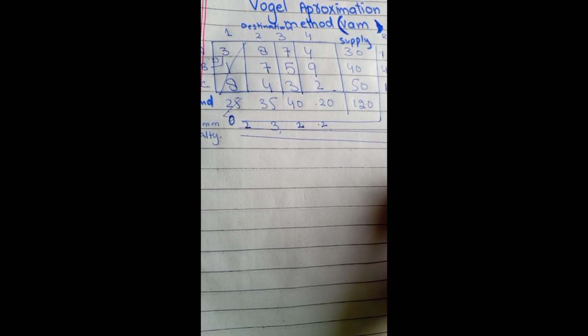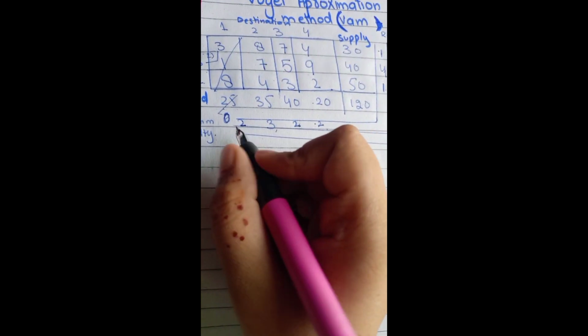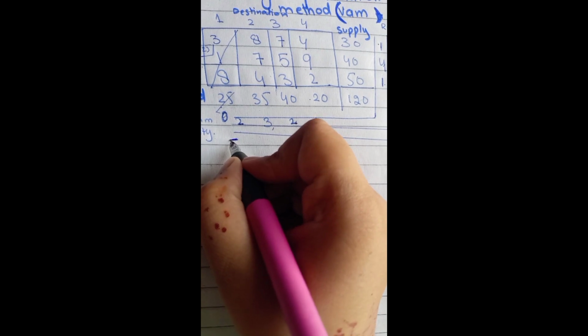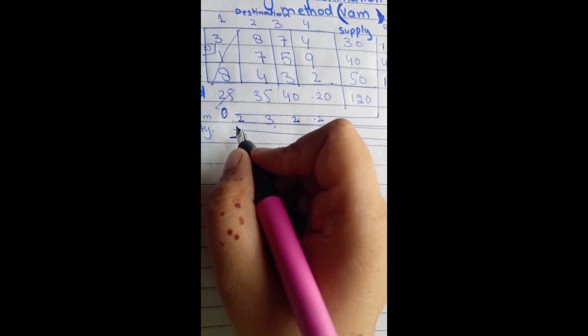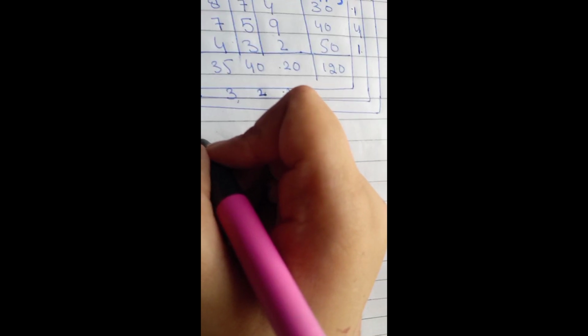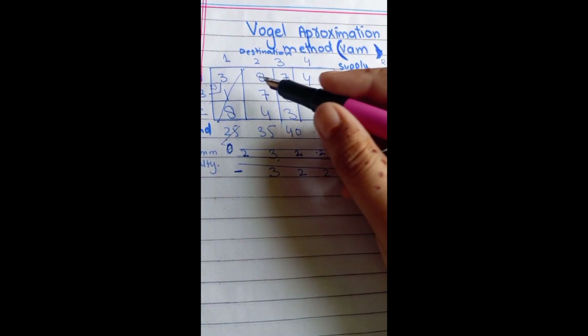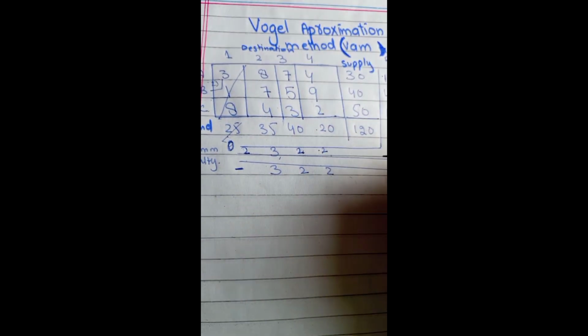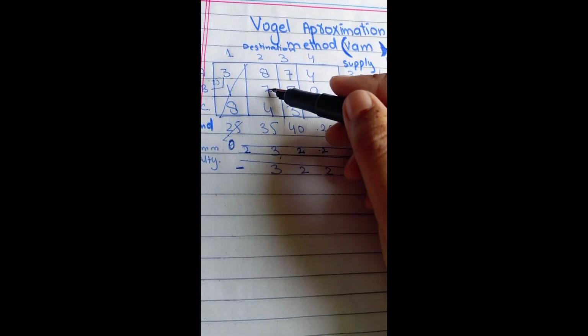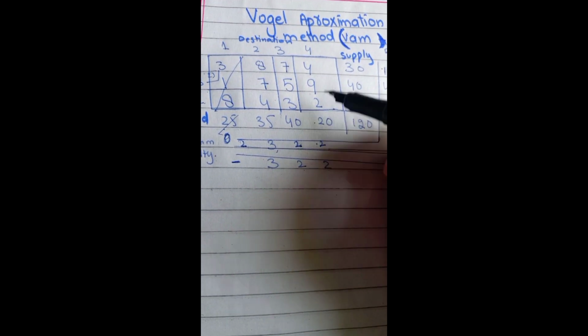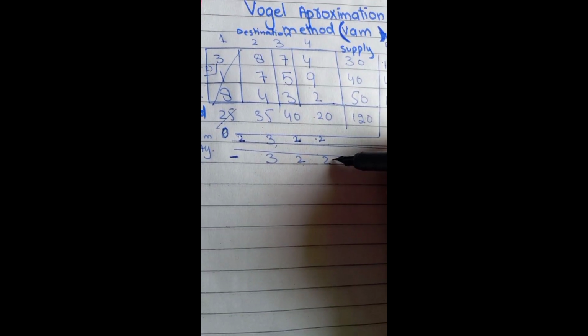Thus we proceed and find the next penalties. Since the first column is 0, its penalty will be empty. Now we will again find the penalties of rows and columns. 7 minus 4 equals 3, 5 minus 3 equals 2, 4 minus 2 equals 2.